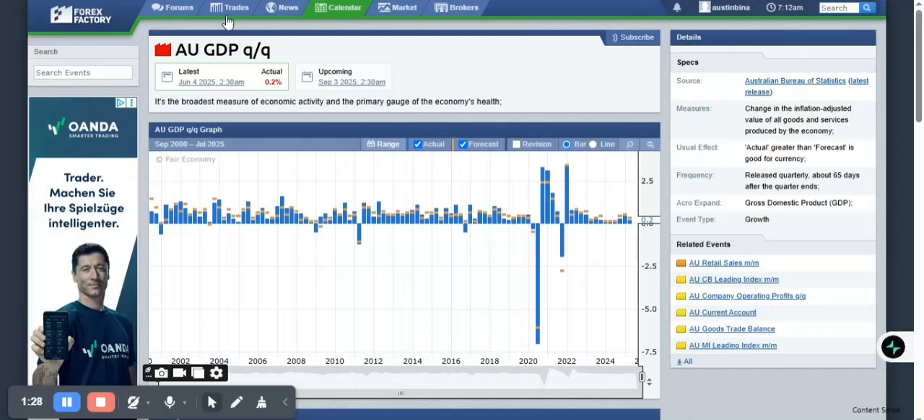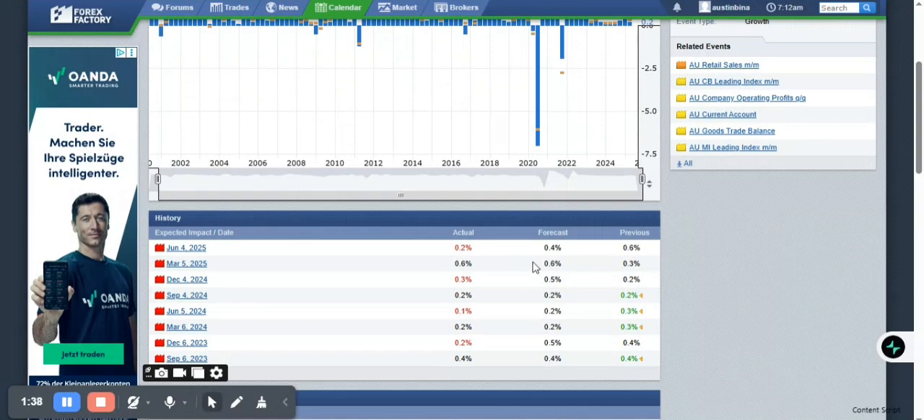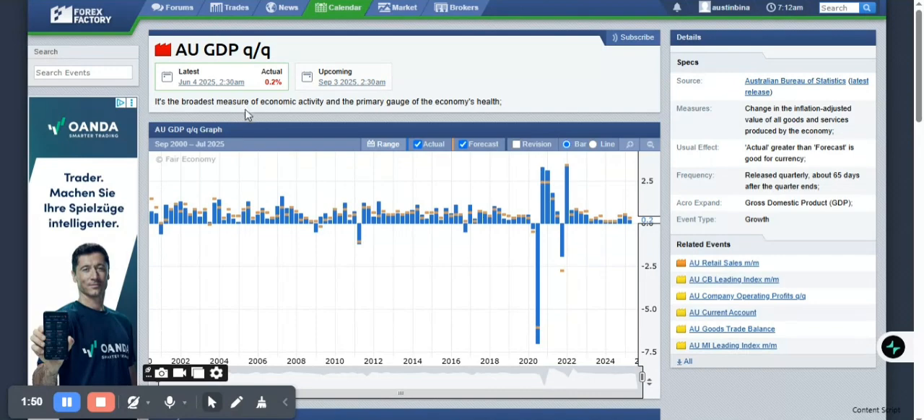So let's take a look at their GDP. As you can see, on the 4th of June, quarterly GDP was released, and we can see right here that it also came out negative. Previously, it was 0.6, but right now it's below expectation. It's below the forecast, and it's even below the previous. So this means that AUD GDP shrank, which is negative for the economy, saying that the economy is not growing if we're using their GDP as an indicator.